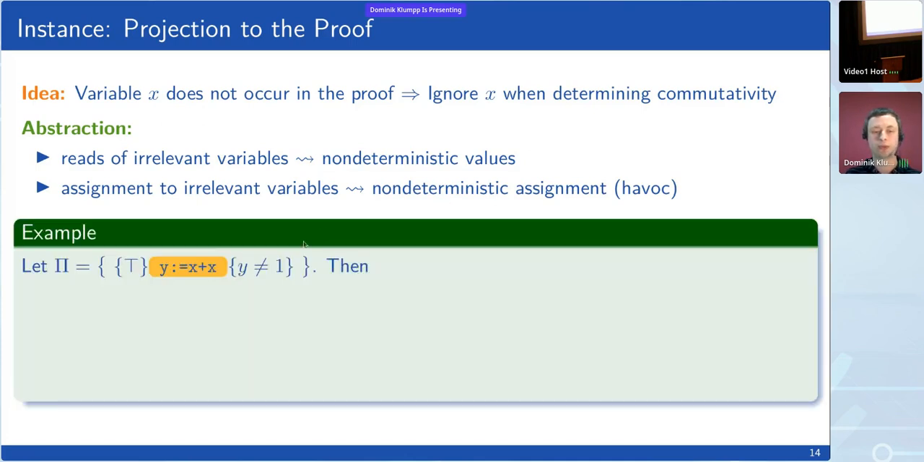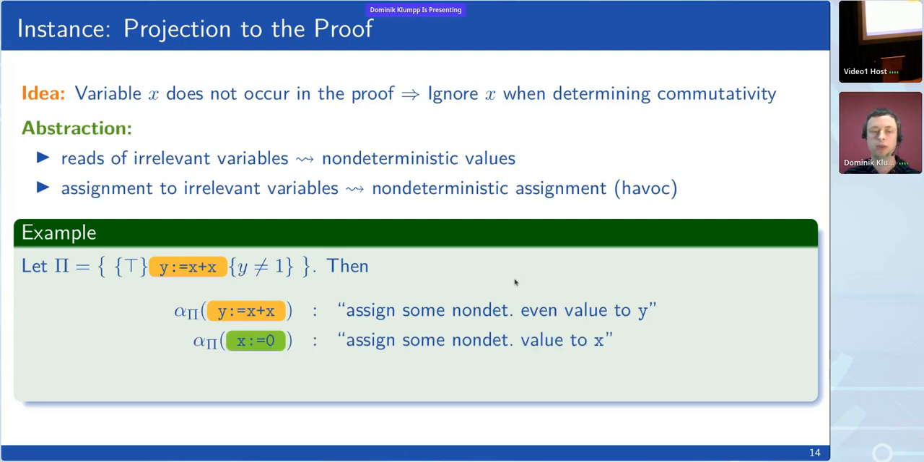So for instance, if our proof contains only the simple Hoare triple, true, then y gets x plus x, afterwards, y cannot be 1 if these are integers. Then the abstraction would replace this x by some non-deterministic value. So in effect, it is just an assignment of some non-deterministic even value to y, right? It must still be even, but it need not be 2 times x. And the abstraction of some assignment x gets 0 is just assign some non-deterministic value to x.